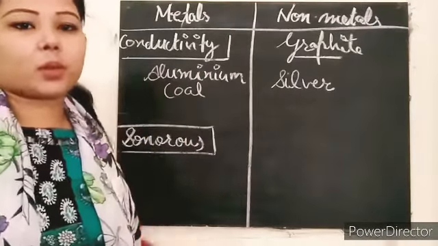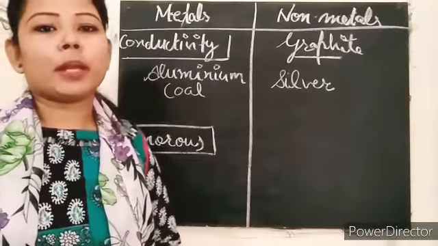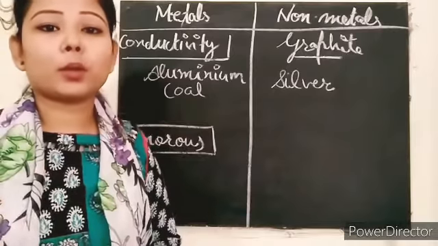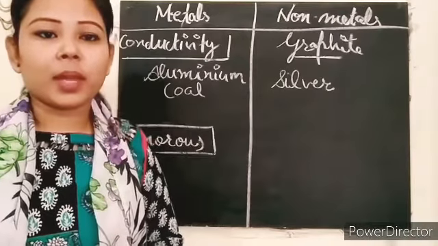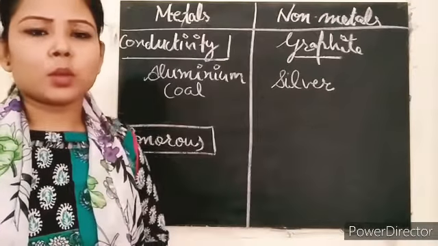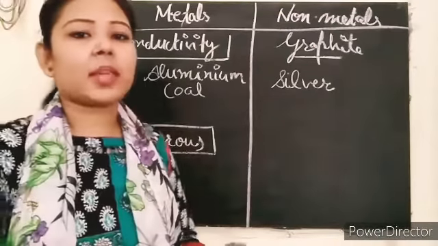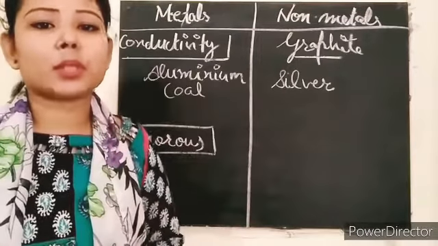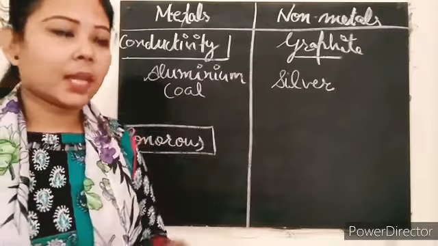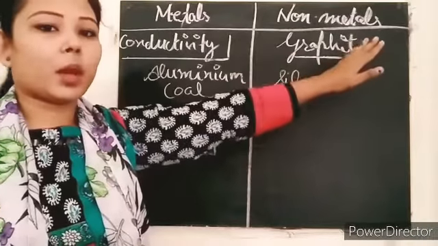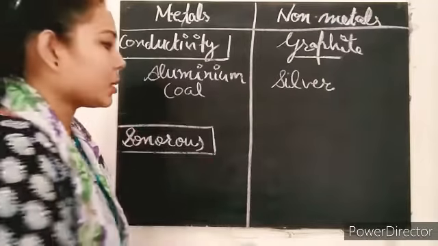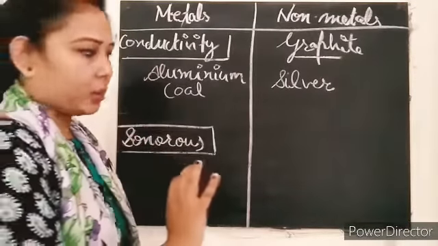The next one we have is sonorous. So what is sonorous? When two things collide with each other and produce a sound, that is known as sonorous. Most of the metals are sonorous in nature, they produce sound after colliding with another metal, right? But non-metals are not sonorous in nature, clear? So they do not produce any sound.